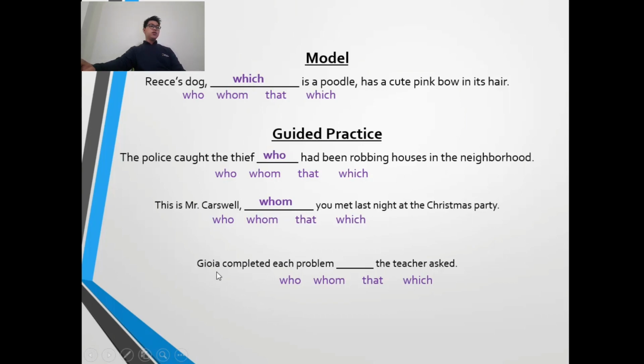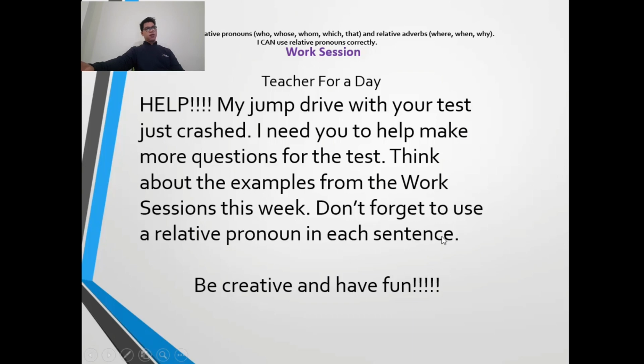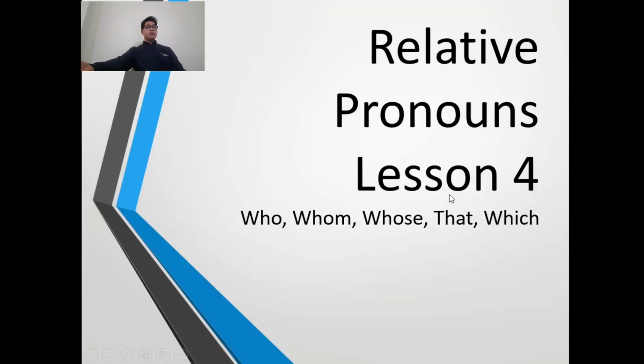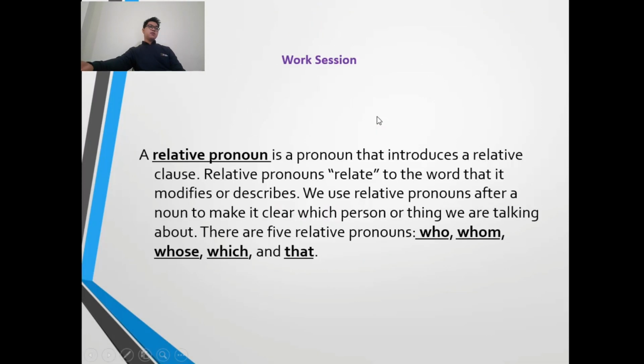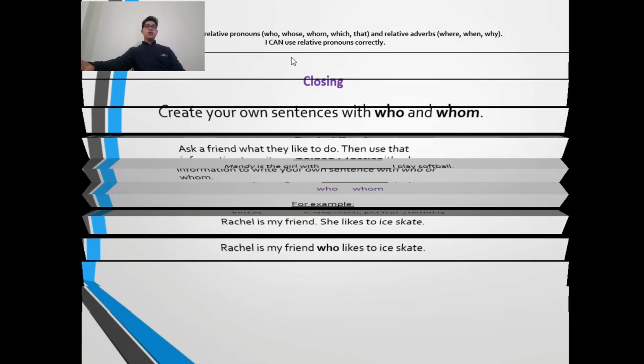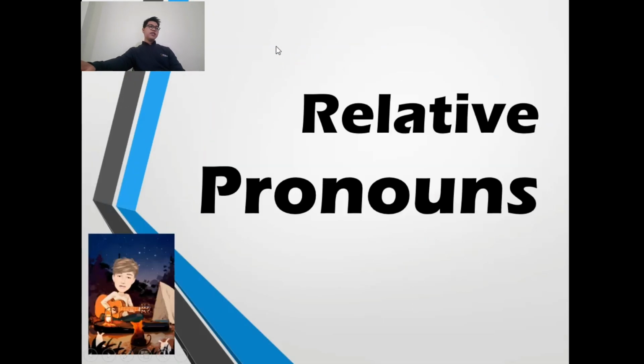Okay, and then, "Usually complete each problem that the teacher asked." So it's going to be that, because there's no comma, and the problem is a thing. Okay, hope that helps. Maybe that's all of my lesson.